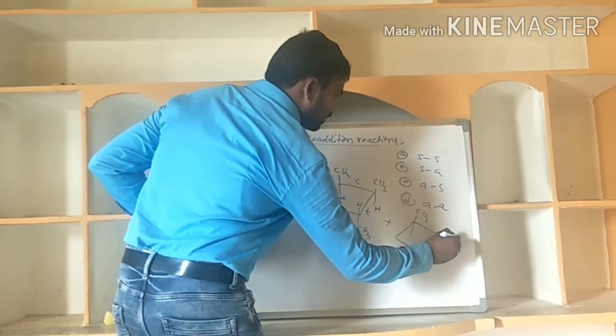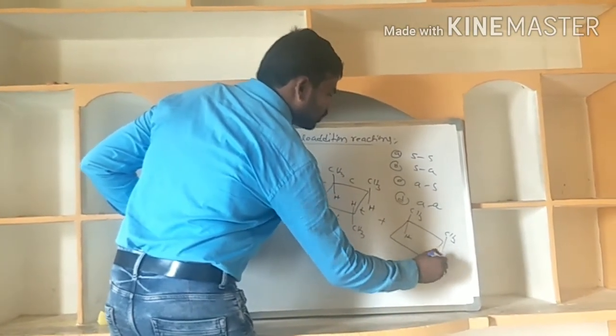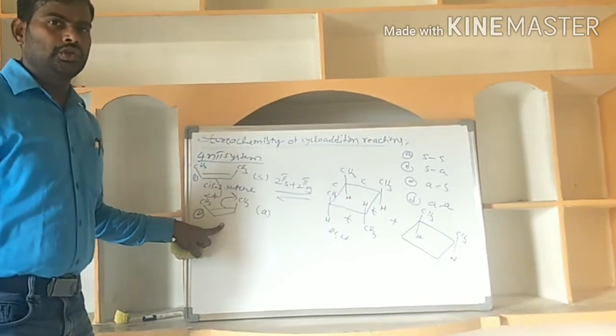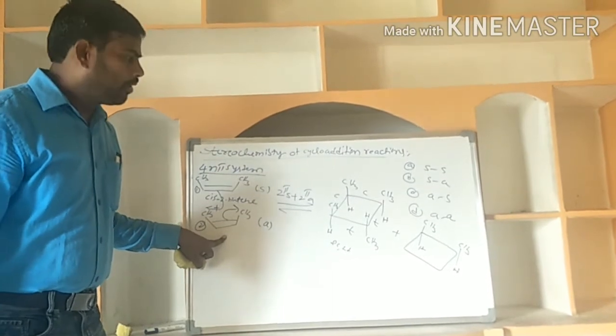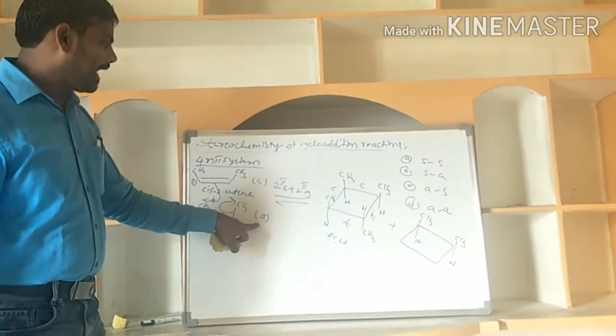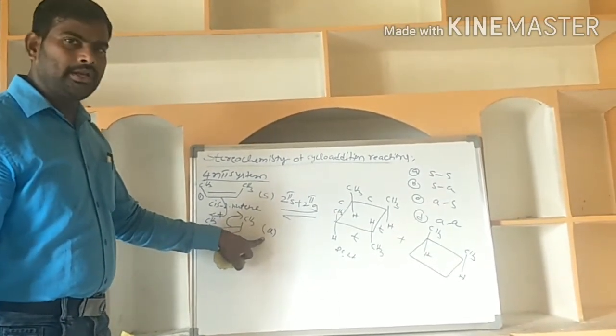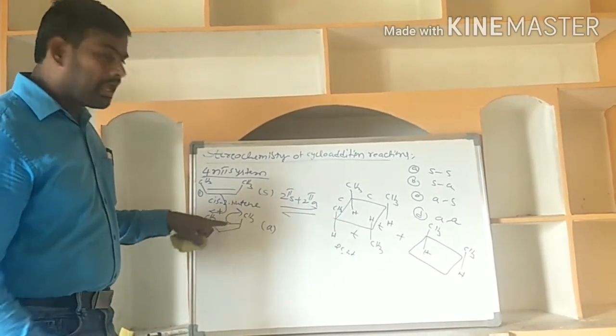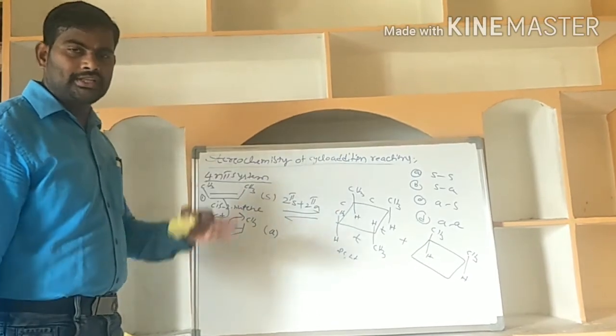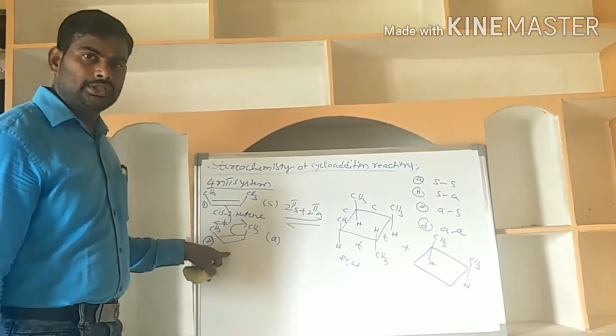CH3, because the first partner is what? Supra partner. It means the geometry of the supra partner is retained in the product. Now, this is the andra partner. Andra partner means what am I changing here? Andra means opposite faces; it must develop the sigma bond.